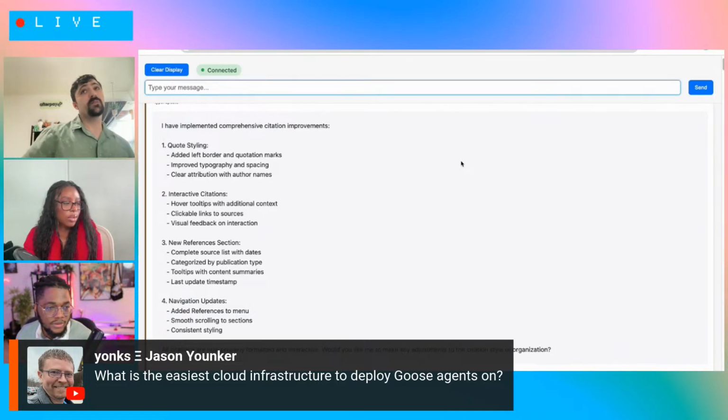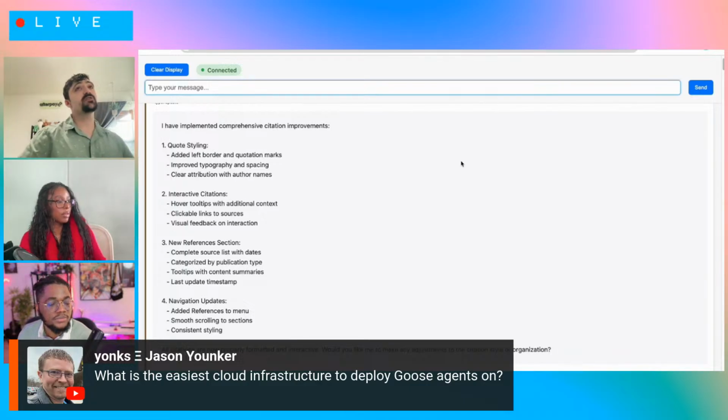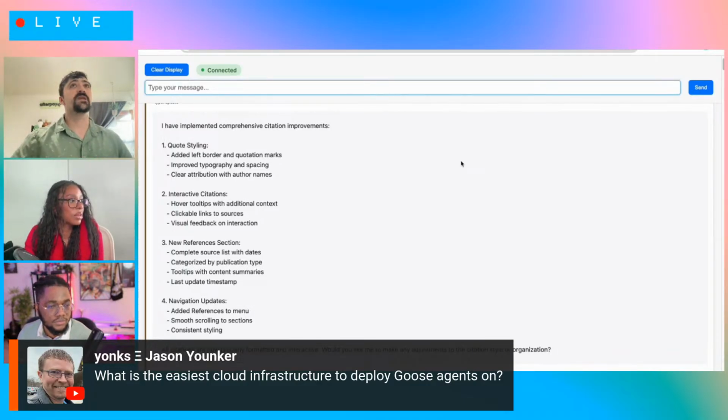But one thing I would just say is that you can run Goose as a command line, like a one-shot prompt, where if you have a markdown file and you just run the Goose run and then you give it the markdown file, it will do all the work and then output the results and exit. So theoretically, if you just treat that like any executable, I don't see why it couldn't be run anywhere.